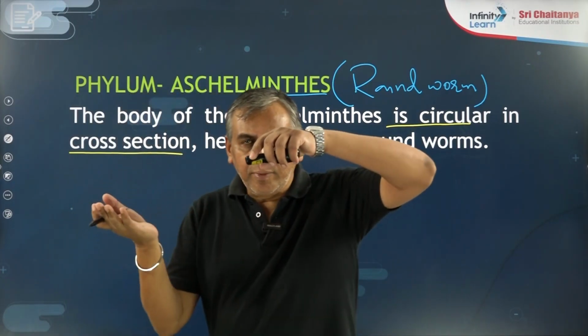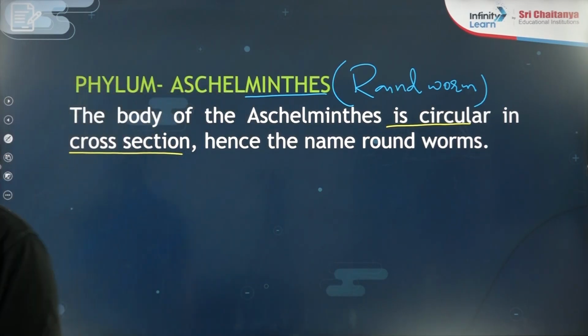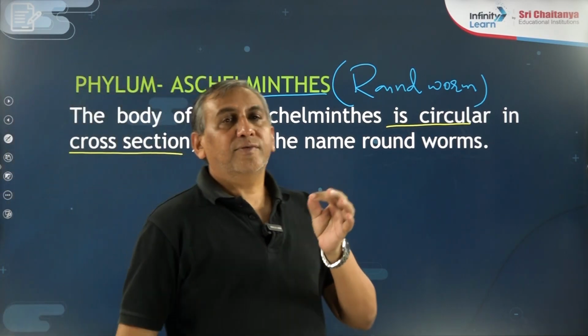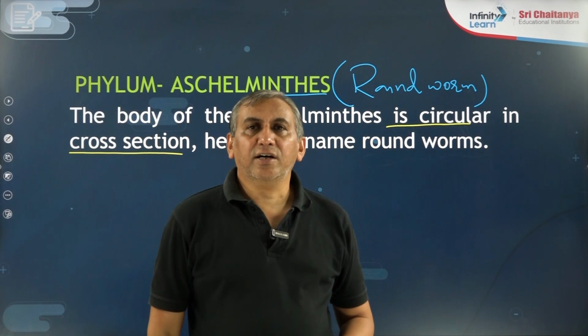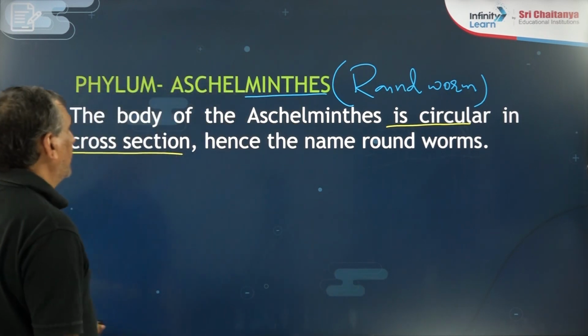When we take the transverse section of these worms, in transverse section they look circular. So that is why the name is given as Aschelminth or roundworm.